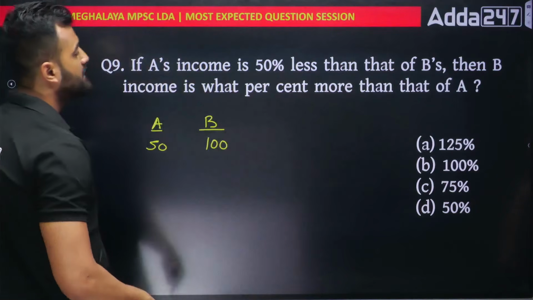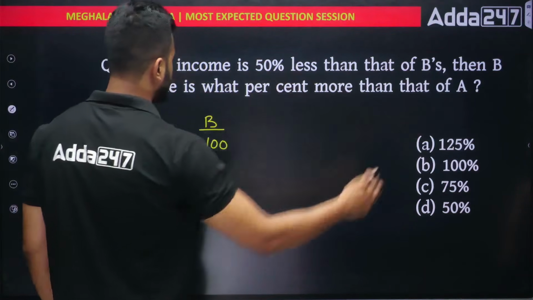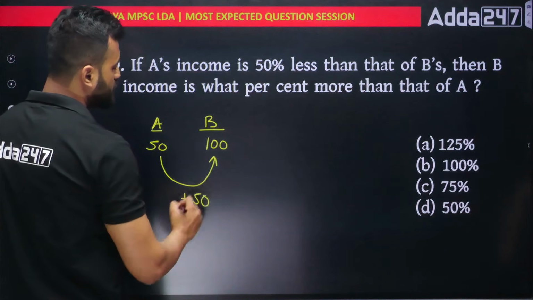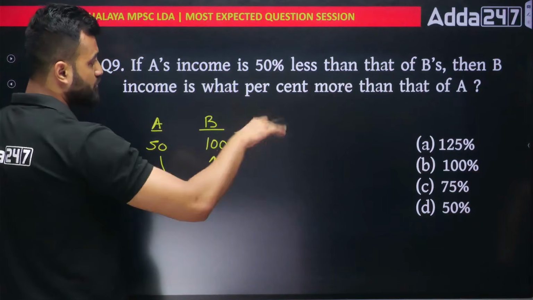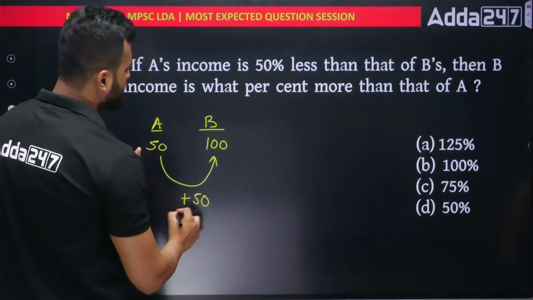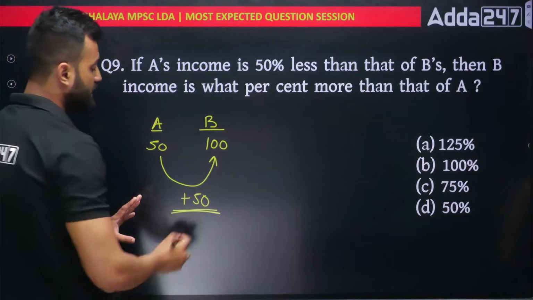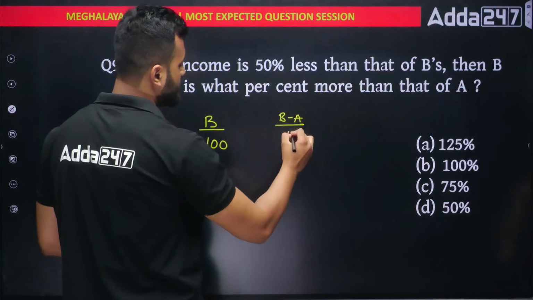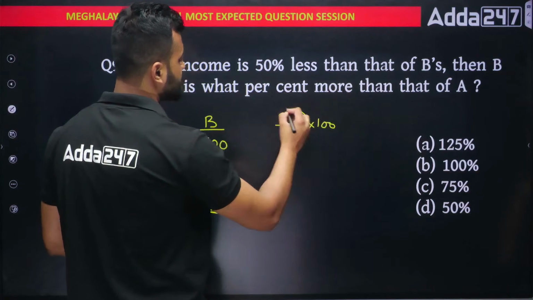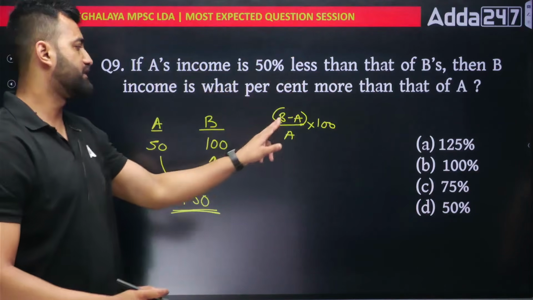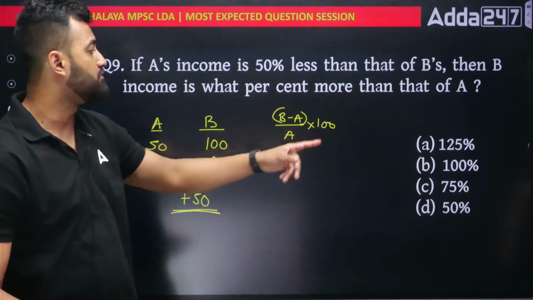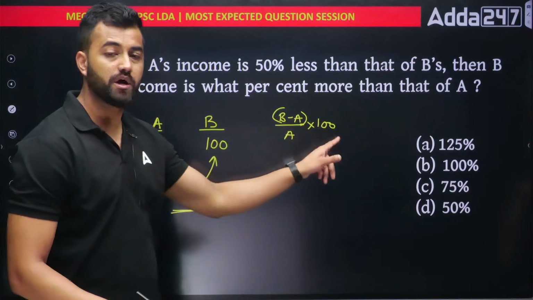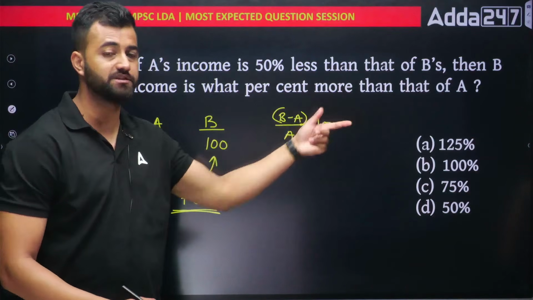Now I'm asking, B's income is what percent more than A's? So you can see that B's income is 50 rupees more than A, right? But I want to compare them in percentage. So at the bottom, you'll write A's percentage. What's happening is I'm writing this: B minus A divided by A into 100. And why did I do this? Because I'm comparing how much more. That's why you took the difference. And I'm comparing with whom? Comparing with A. That's why I'm writing A in the denominator. And into 100, why? Because this fraction has to be converted into percentage, so multiply by 100.